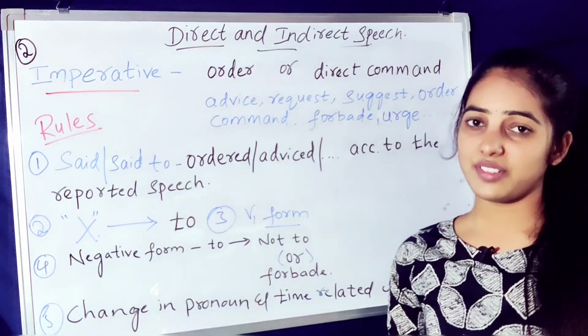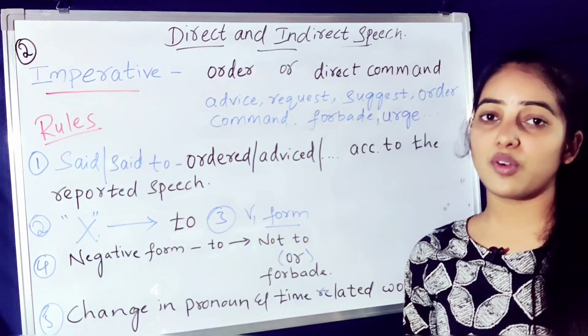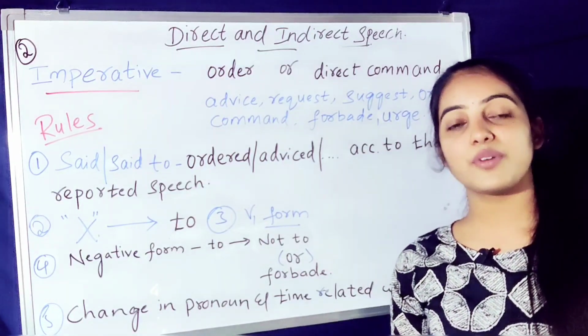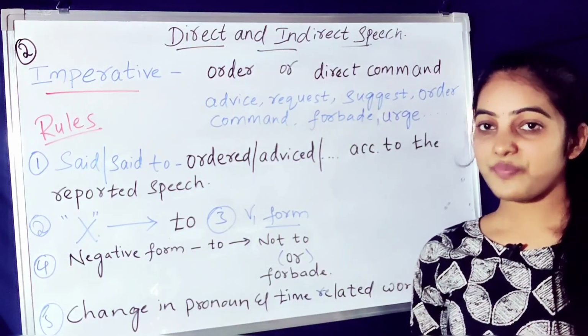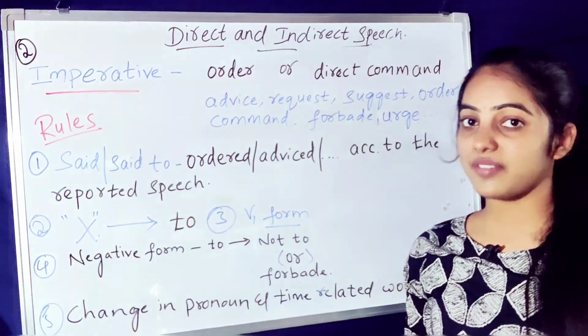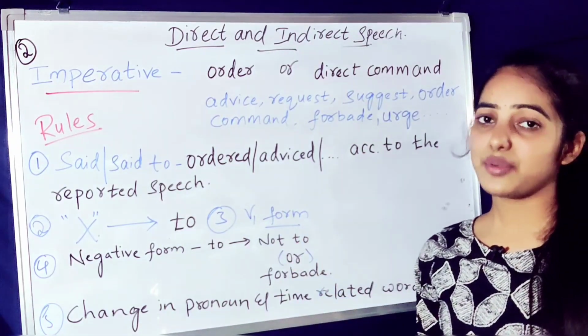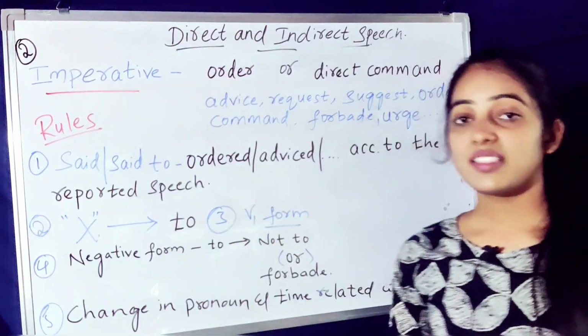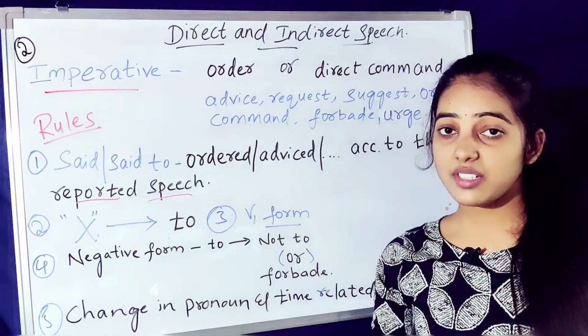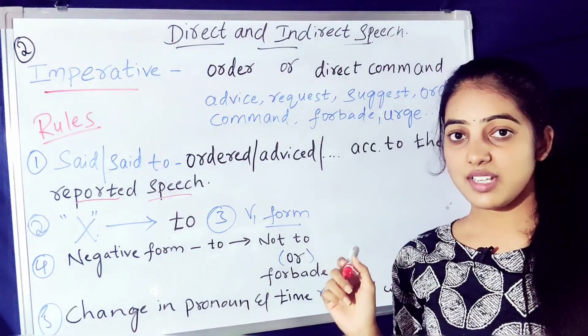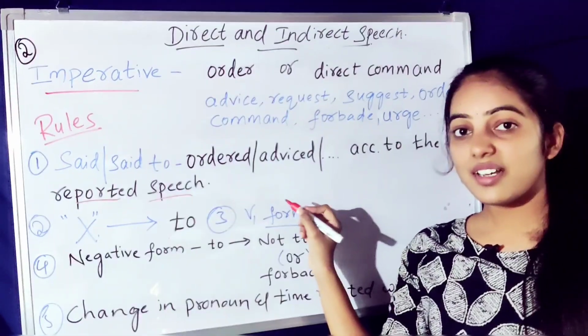Okay. And the second one is imperative type. What is imperative? These are the sentences that give an order or direct command. They may be in the form of advice, suggestion, request, urge, order. And here are the 5 rules to convert imperative to indirect speech. What are they? First rule, the reporting verb will be changed according to the reported speech. If the reported speech is in the form of a request, then the reporting verb will be changed to requested.